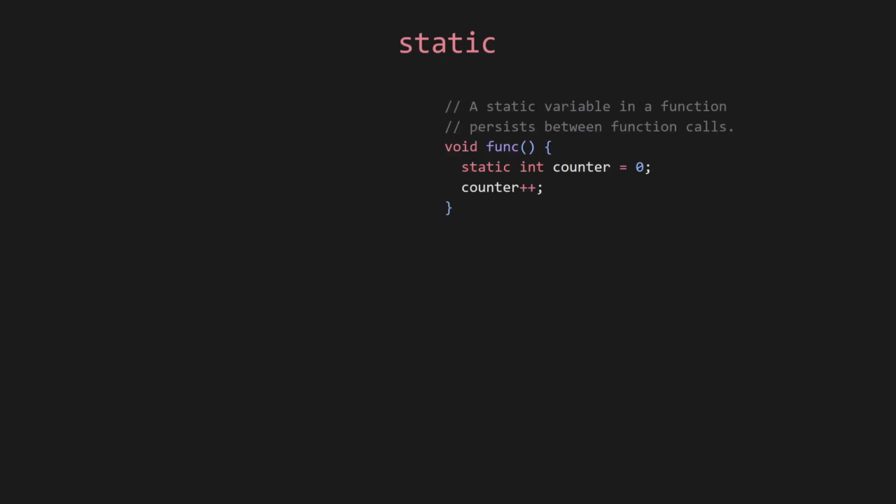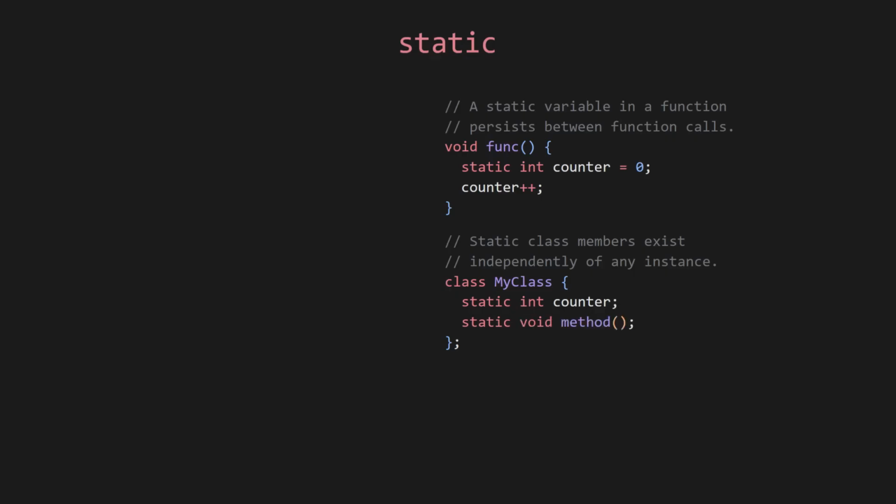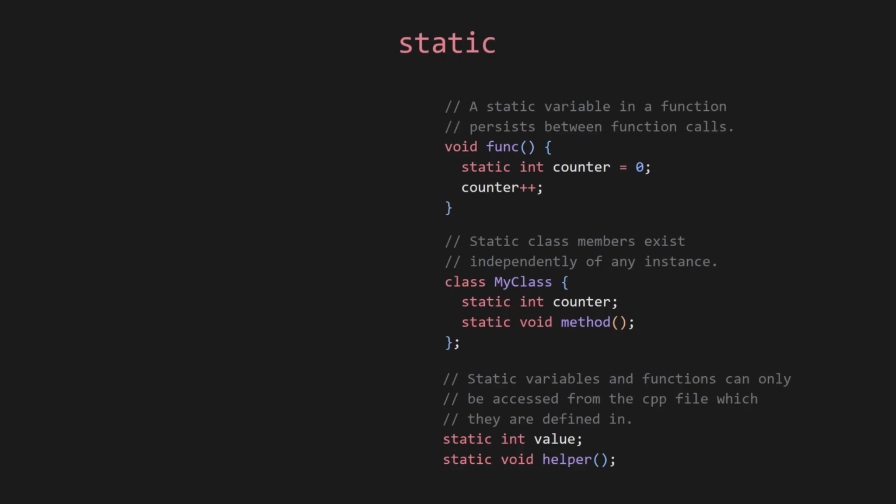The static keyword, for example, has about 3 or 4 use cases depending on how you count it. The first one is to make variables persistent between function calls. The second is to share class variables across different instances, or create class functions that exist independently of any instance. But the third use case is a complete semantic non sequitur. It's used to make functions private, or rather inaccessible from outside the CPP file that they're defined in. I really wish that they would have used the word private or internal instead of static. This illustrates how C++ keywords oftentimes don't even describe what they do.